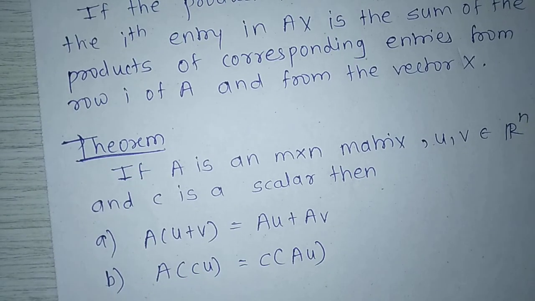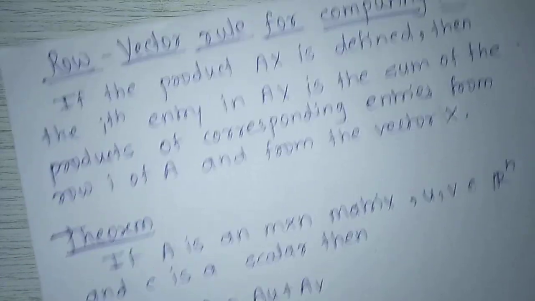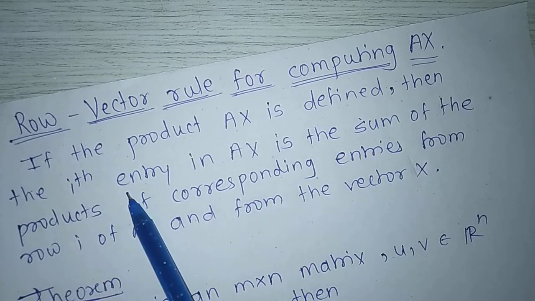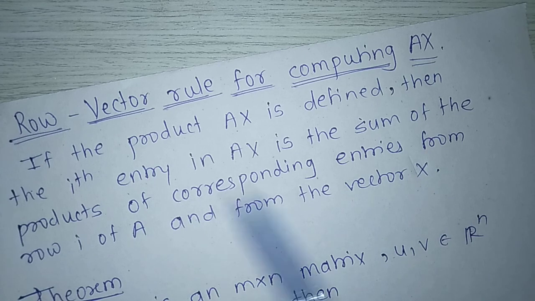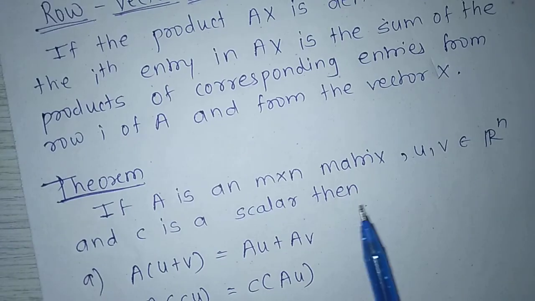Next, the row vector rule for computing A into x. If the product A into x is defined, then the ith entry in x is the sum of the products of corresponding entries from row i of A and from the vector x.